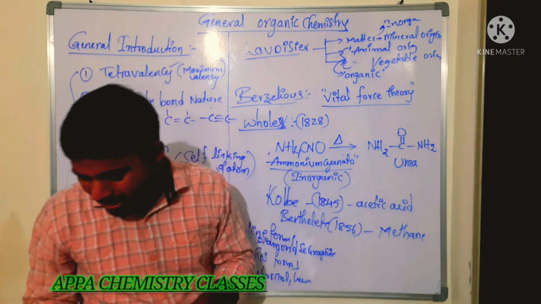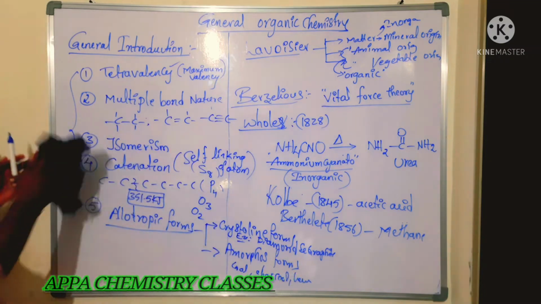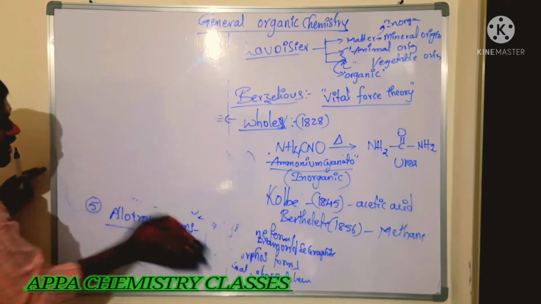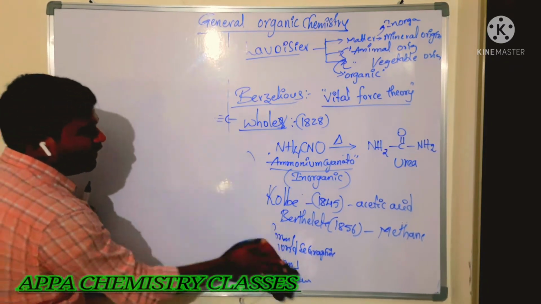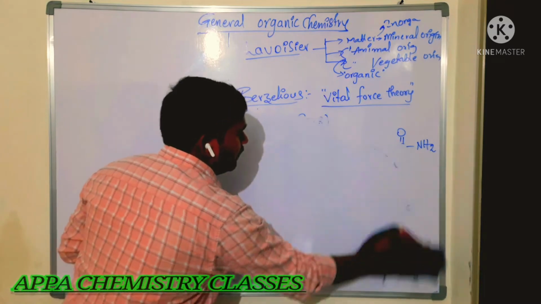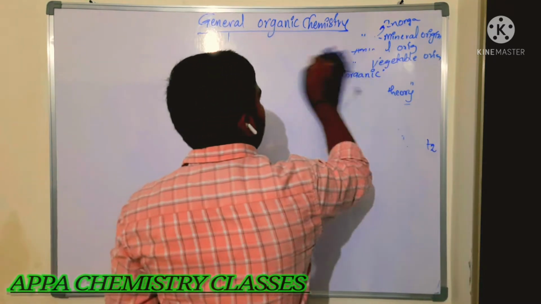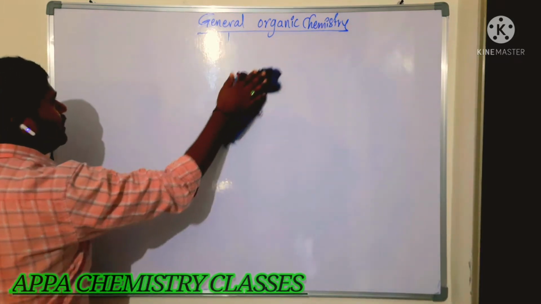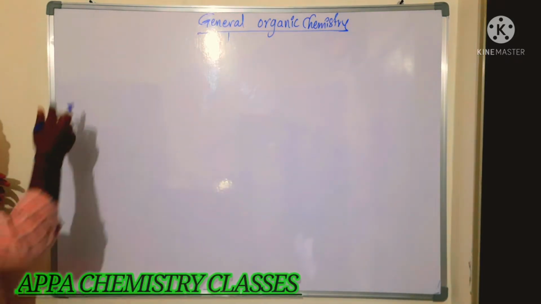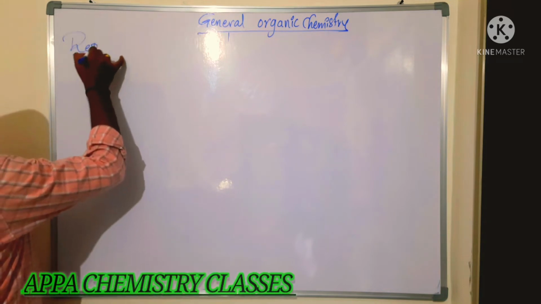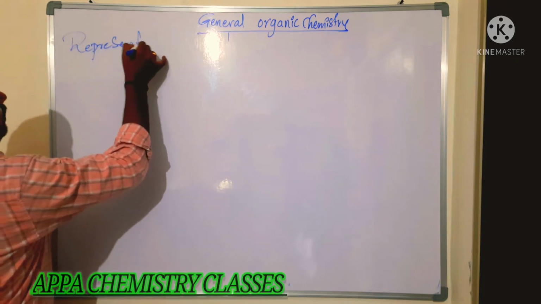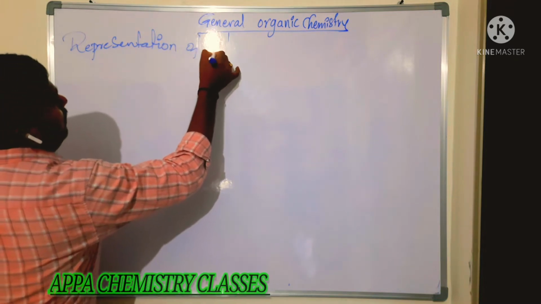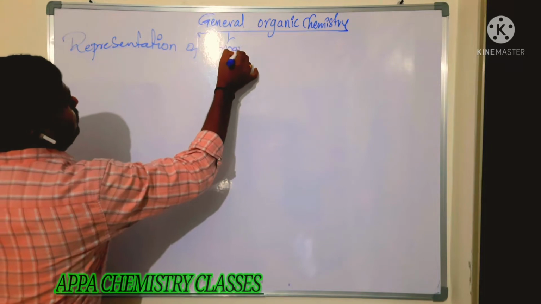Next we are going to see the representation of organic compounds. First, we will see the representation of organic compounds. After that, we are going to see the classification of organic compounds. It is completely an introduction part, but it is very important. Whatever first concept I explained is very, very important. Next is the representation of carbon compounds.